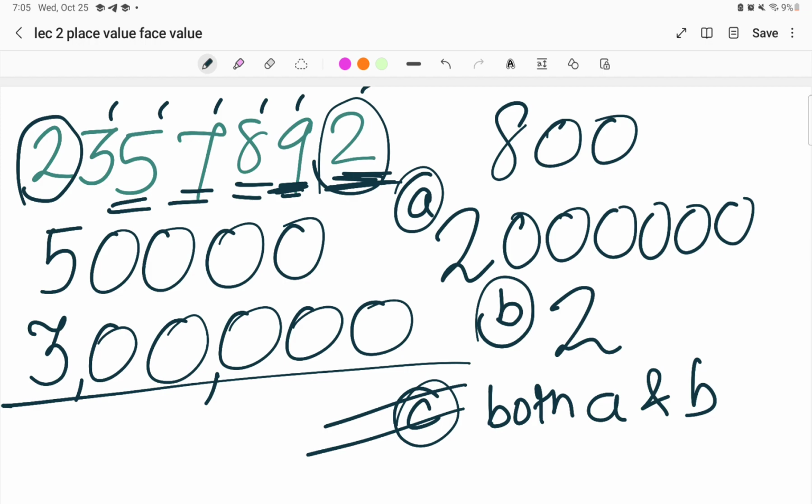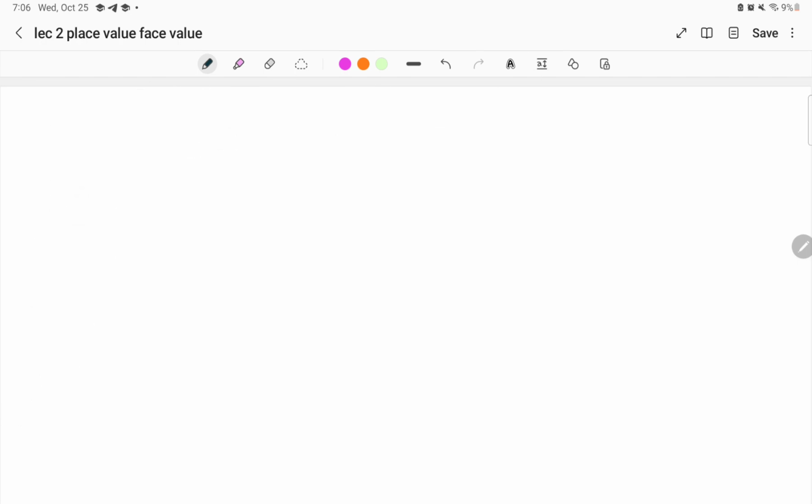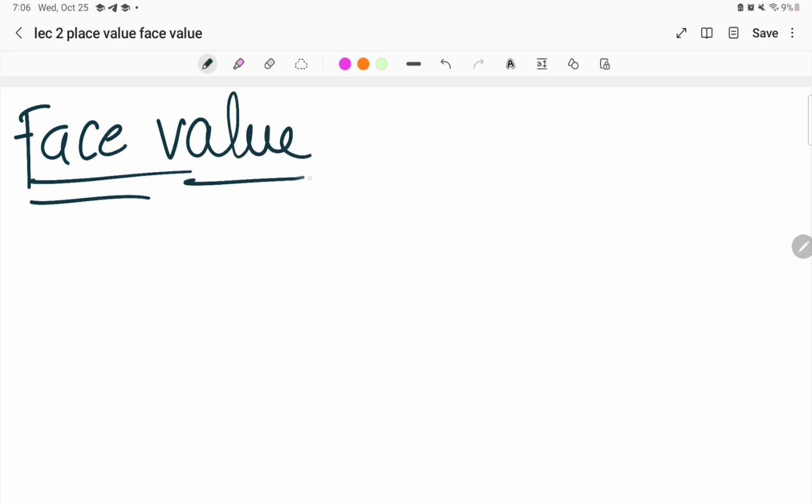Now moving on to the concept of face value. The face value concept is very easy, where you have to understand just one thing. The face value is nothing but the number itself.